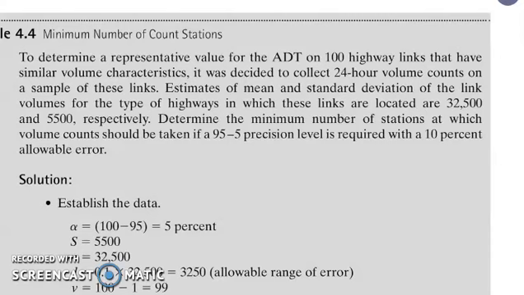Determine the minimum number of stations at which volume counts should be taken if a 95-5 precision level is required with a 10% allowable error.